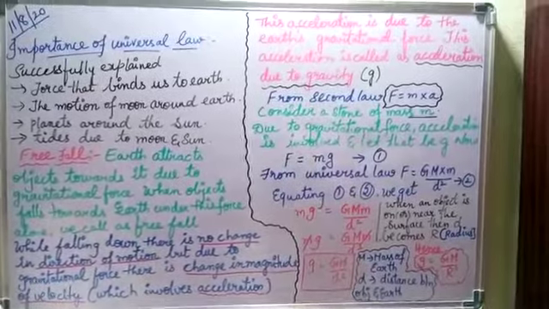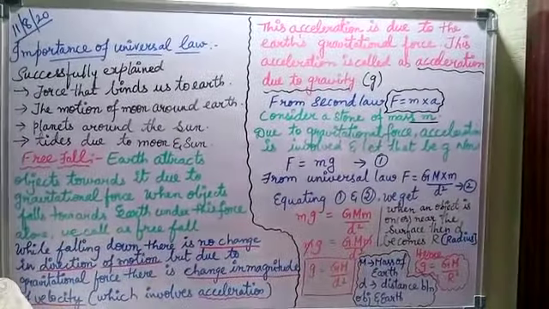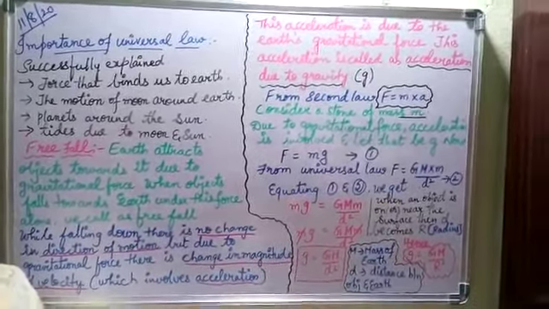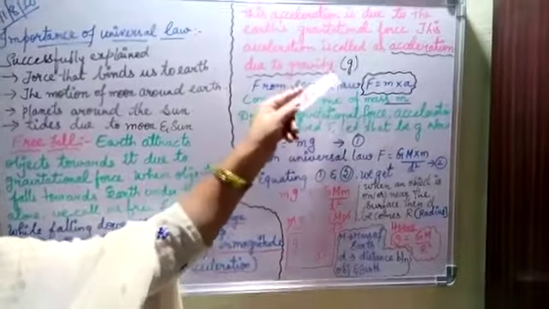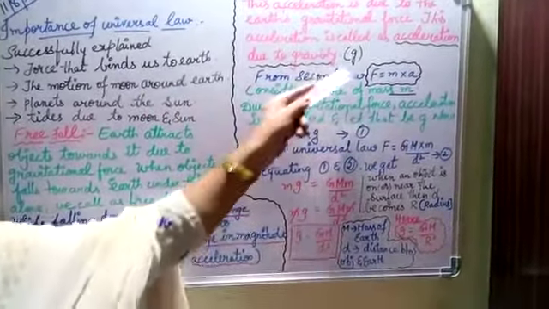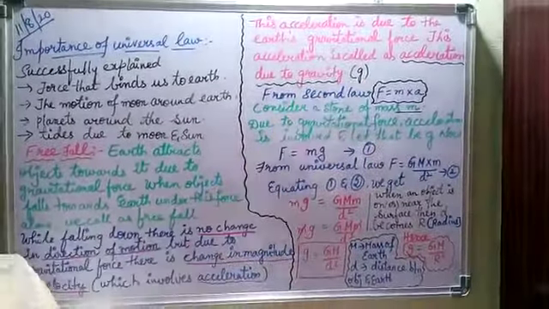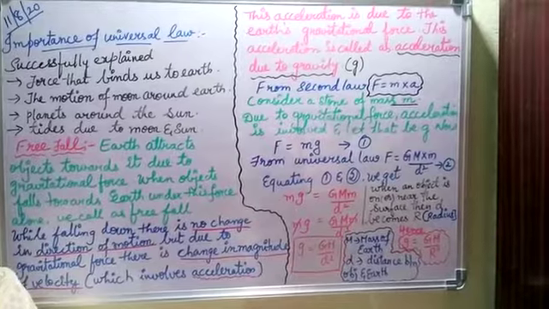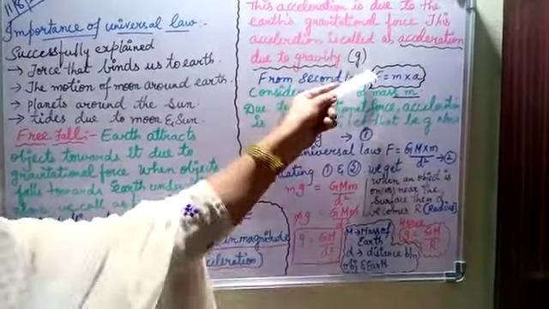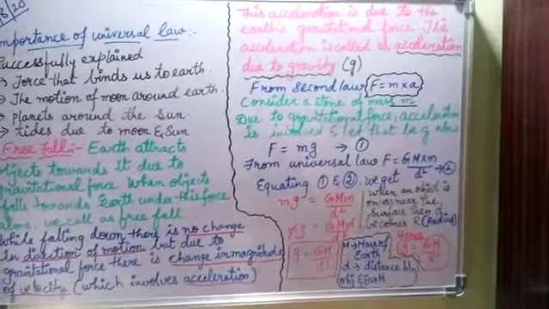The acceleration caused by the gravitational force of the earth is called acceleration due to gravity. Acceleration due to gravity is denoted by the symbol small g. You remember capital G? Capital G is the universal gravitation constant. Small g is acceleration due to gravity.